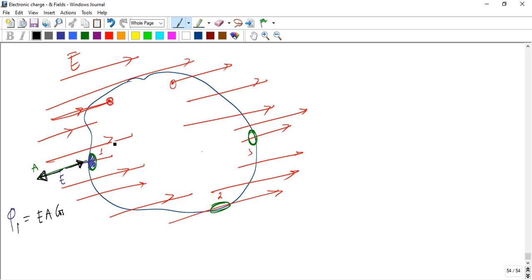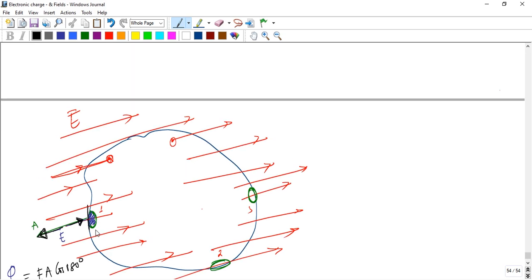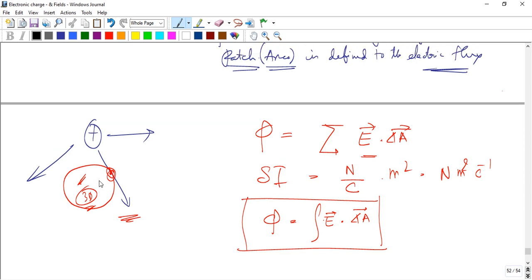So the directions are opposite, that is 180 degrees, and cos 180 is minus 1. So minus EA means a negative flux. And flux is a scalar quantity, that is an important thing. Because E dot delta A is a dot product, a scalar product, phi is a scalar.